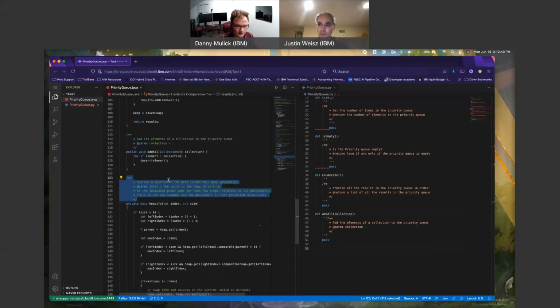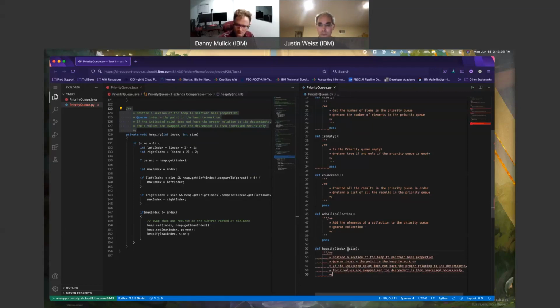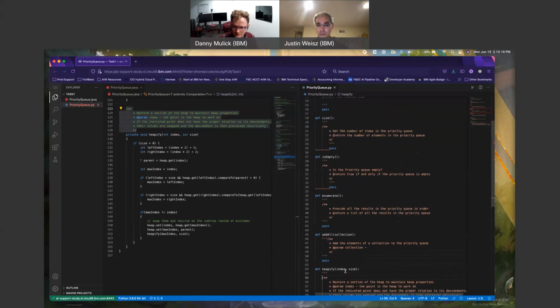This looks to be the end of it. So I'll do final heapify lowercase. Params that it ingests are index and size. Nope, backticks again. Okay, that seems clean enough that I'm able to work with.